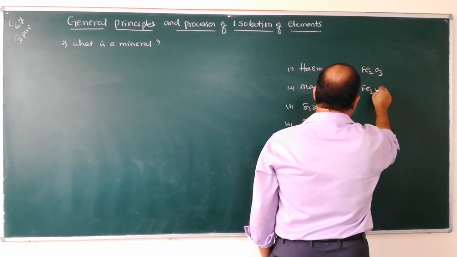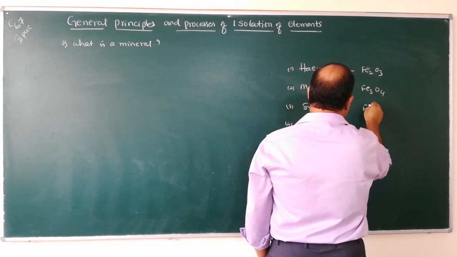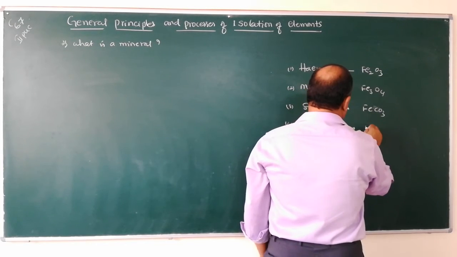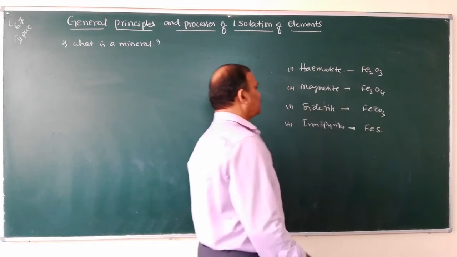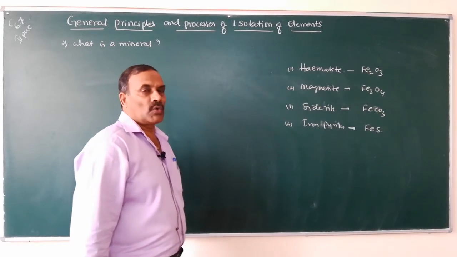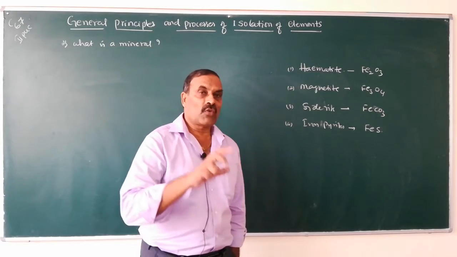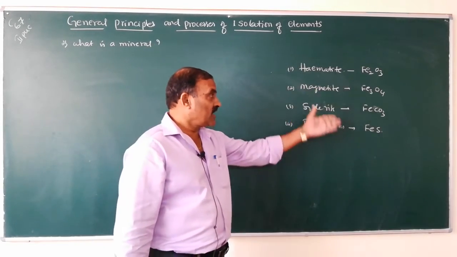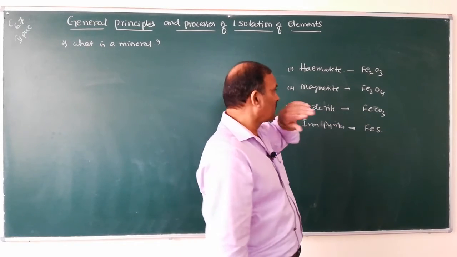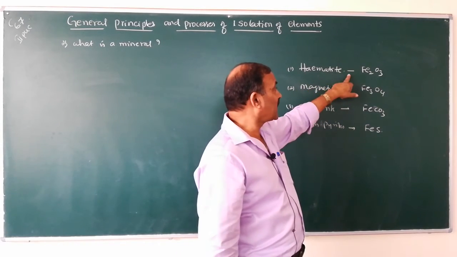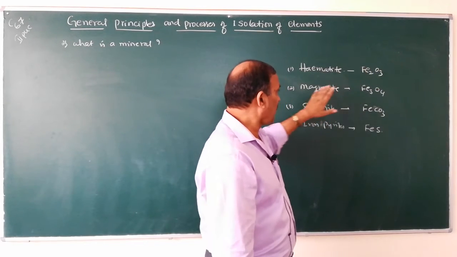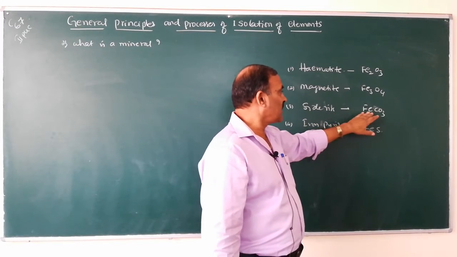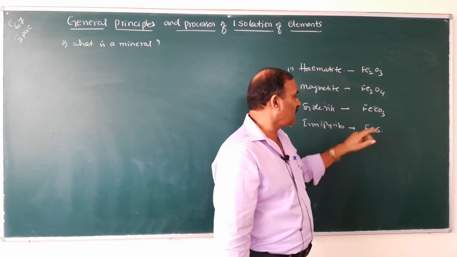Magnetite, Fe3O4. Siderite, FeCO3. And iron pyrite, FeS. So, when we go in search of iron on the earth crust, we will have these compounds of iron, namely hematite, Fe2O3, magnetite, Fe3O4, siderite, FeCO3, iron pyrite, FeS.